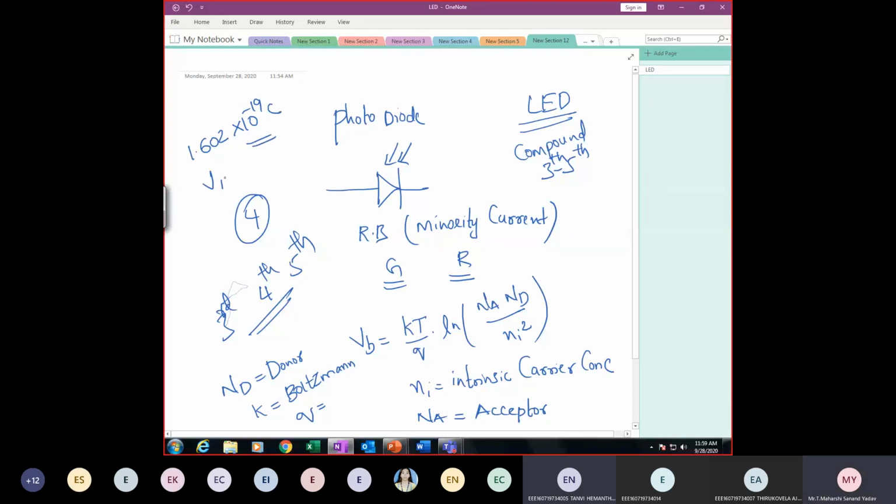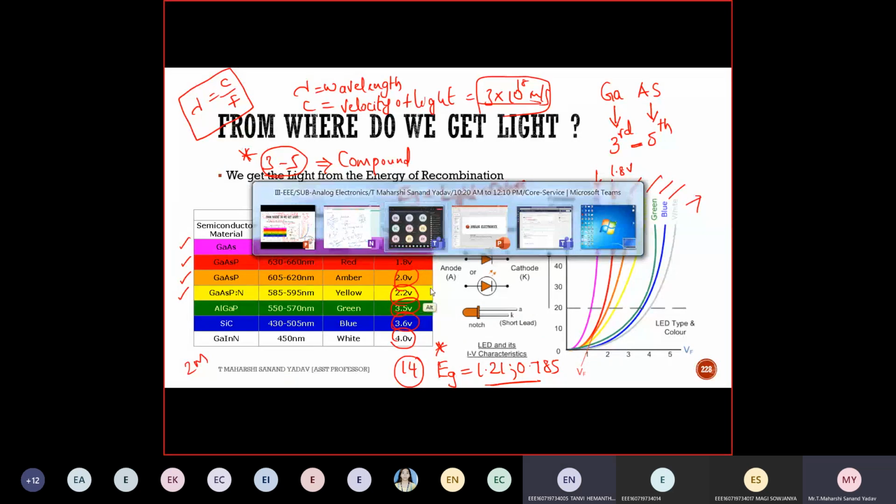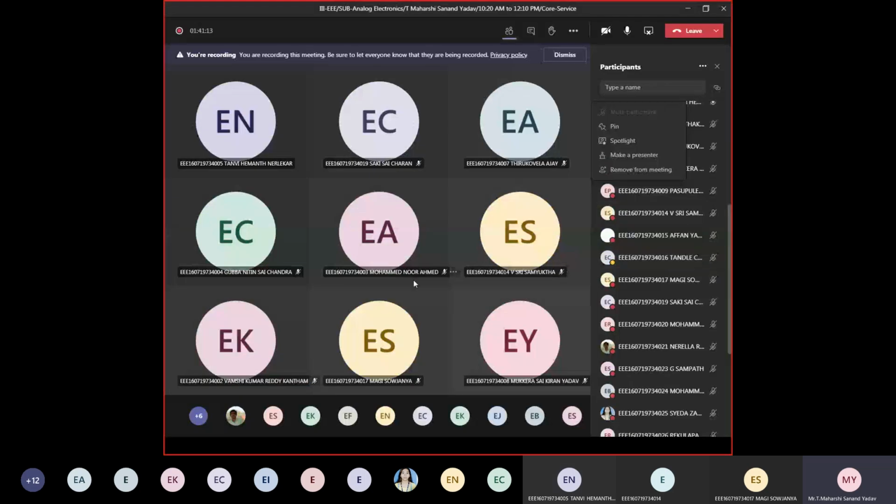And what is the thermal voltage value? 26 millivolts. Any more doubts? Because others are not responding, I could see only 3 to 4 voices, because I got more familiar with those voices only.